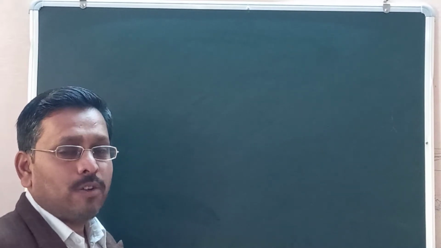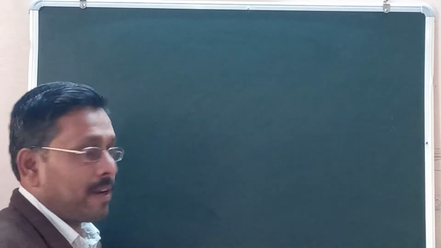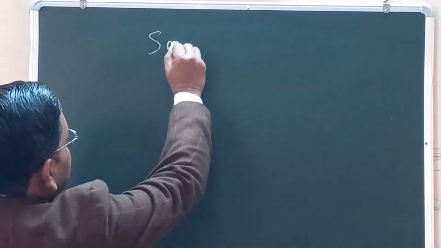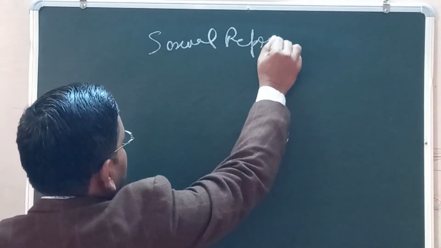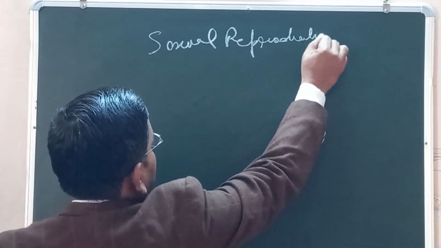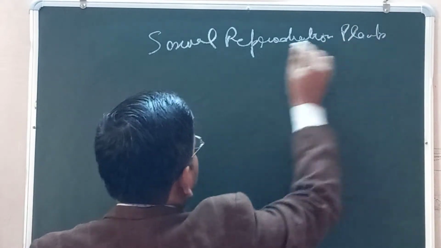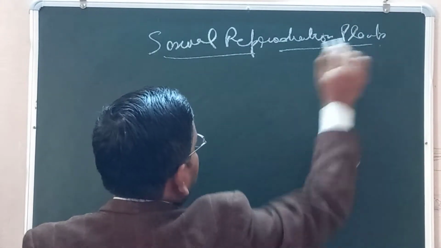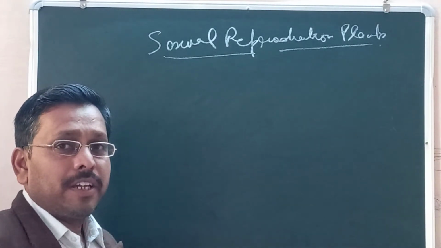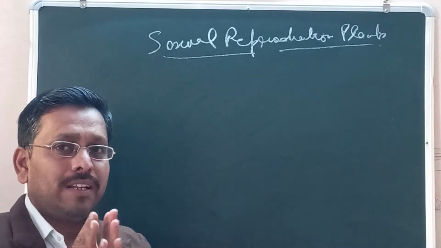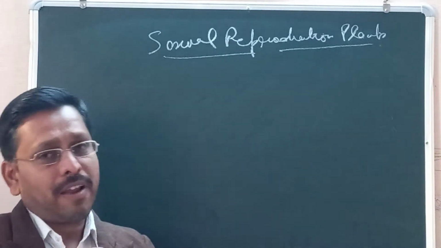Today we will discuss the topic in biology, that is the sexual reproduction in flowering plants. The sexual reproduction in flowering plant is the topic. It comprises the total procedure of the sexual reproduction in flowering plant.